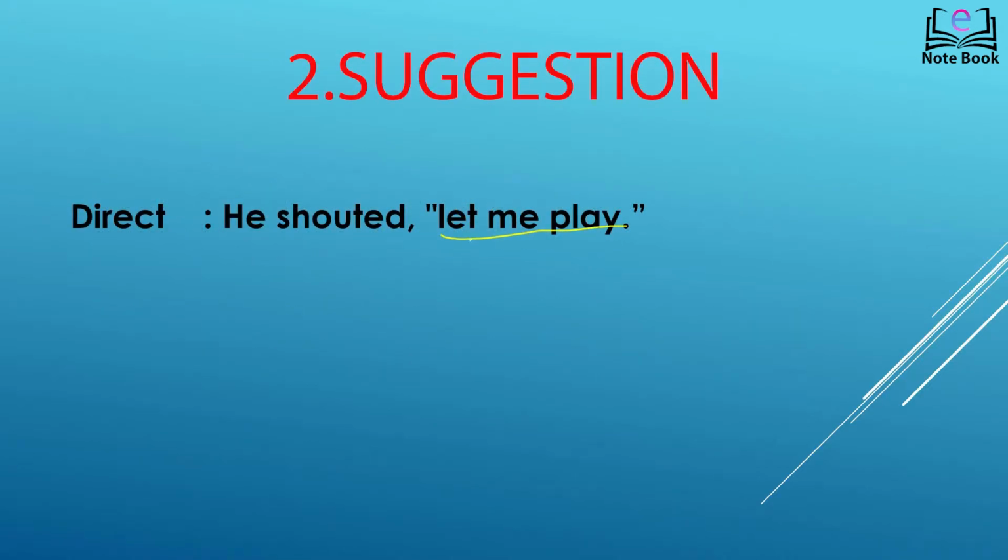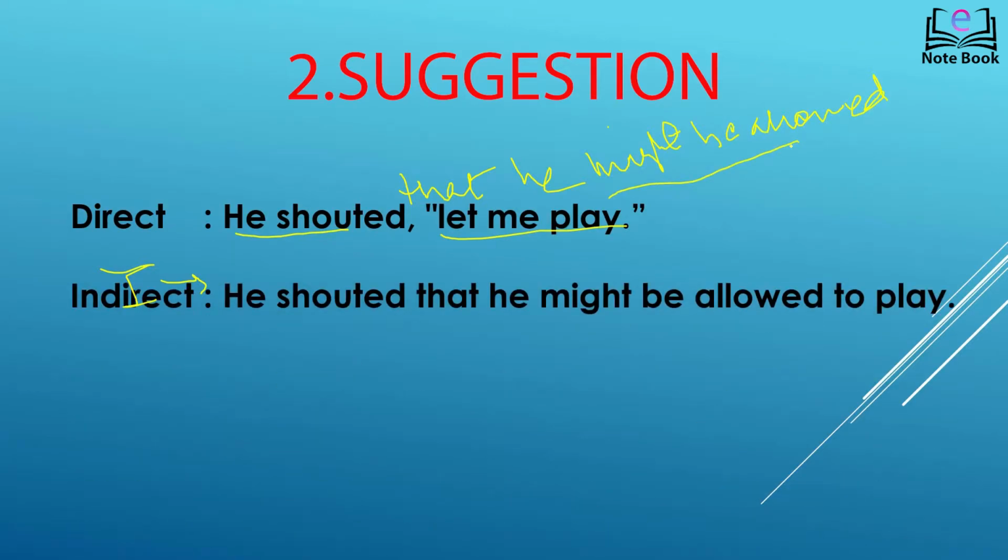The next one is, he shouted, let me play. Now in these kind of sentences, the reporting speech shows some kind of suggestion. So how do we write this in indirect form? This is written as it is, he shouted that, and for suggestion we add he. Since this has to be converted to past tense, he might be allowed. We write this as he shouted that he might be allowed to play.